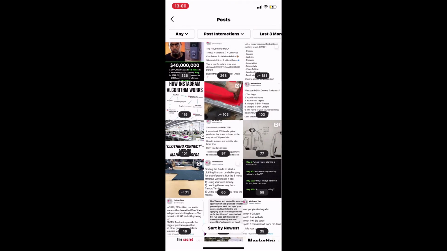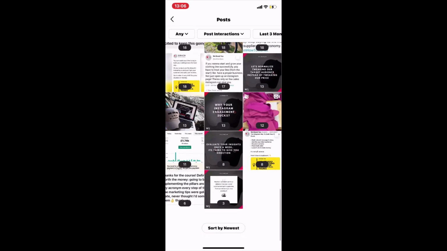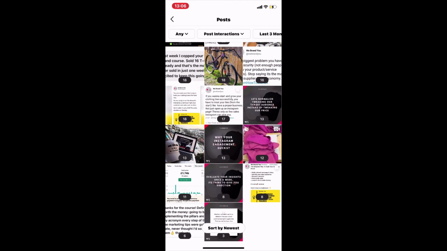If you look at your stats, you'll be able to see which post got the most reaction, and then you want to make more posts similar to that post, because that's basically telling you what your followers liked the most. You want to give them not what you like to post, but what they like to see. So keep posting more of the content that's getting you the most views and the most post interactions, and then scroll down and see which post is giving you the least interaction and do less of that. Okay, so this is key.